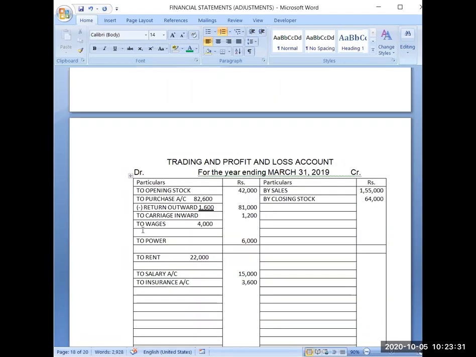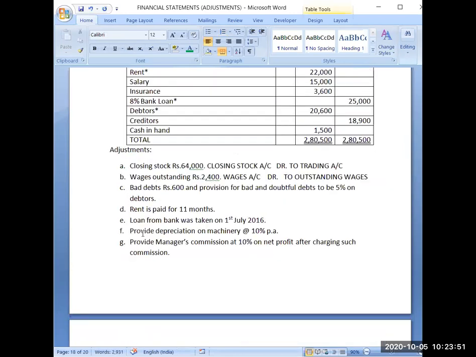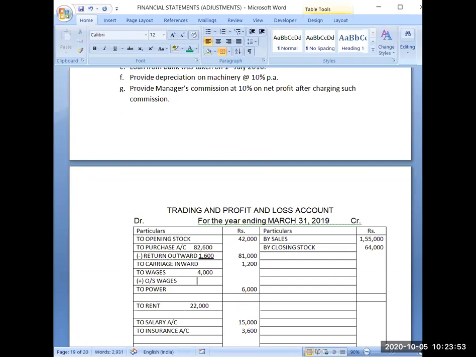So that's why the first part will be added in this wages, which is already written in the trial balance. I will add here outstanding wages, and outstanding wages amount has been given by the question, 2,400. So I will add up here 2,400. When I add up, the final amount will become 6,400. That I will write here in the outer column now.